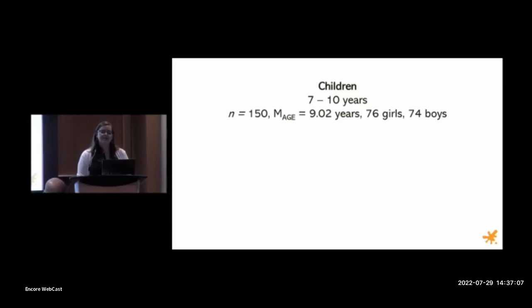In total, the sample included 150 participants, so this was a highly powered sample based on preliminary data, and 76 participants identified as girls. Notably, children could identify as non-binary, we just didn't have any non-binary participants.